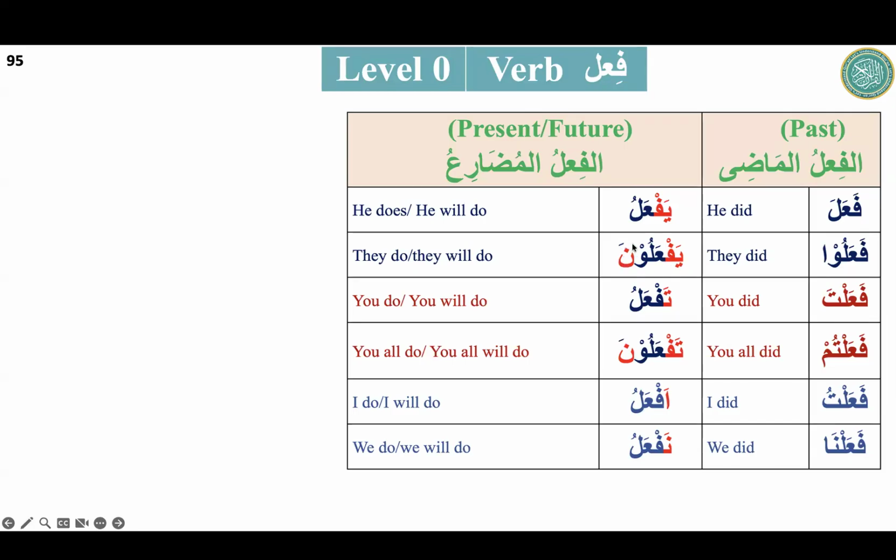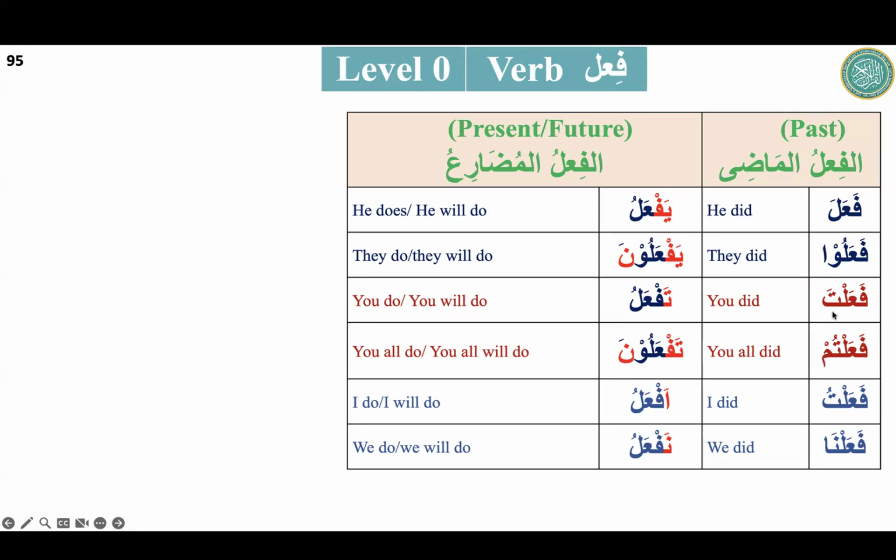What will be the plural? Very easy. Just put na at the end. So it will be they. Yaf'alu, yaf'aluna. We can make it in pair. That will be easy for us. Yaf'alu, he does or he will do. Yaf'aluna, they do or they will do. For the plural, noon is at the end.